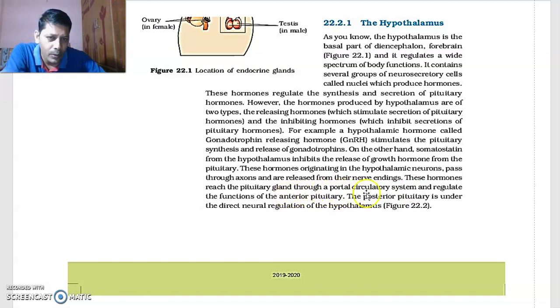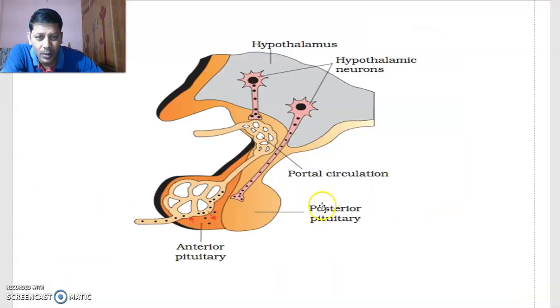The hypothalamic hormones reach the pituitary through the portal circulation and regulate the functions of the anterior pituitary. The posterior pituitary is under the direct neural regulation of the hypothalamus. Okay, that's all in this video. Next video I will continue with the hypothalamus.